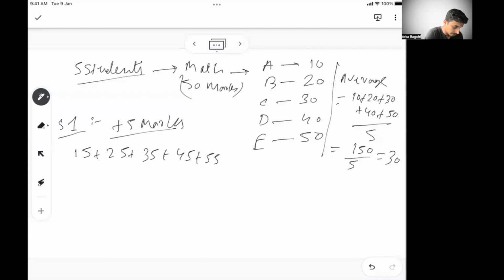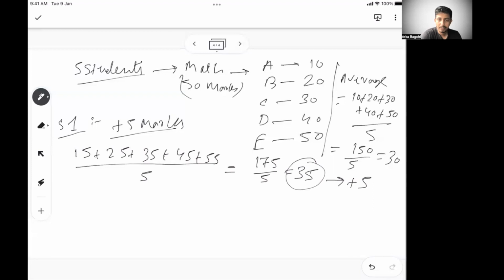So everyone's score increases by 5. What is the new average? It becomes 175 by 5, or 35. So your average is also increased by 5. What I'm trying to say is if every individual value is increased by 5, your average is also increased by 5. Right?